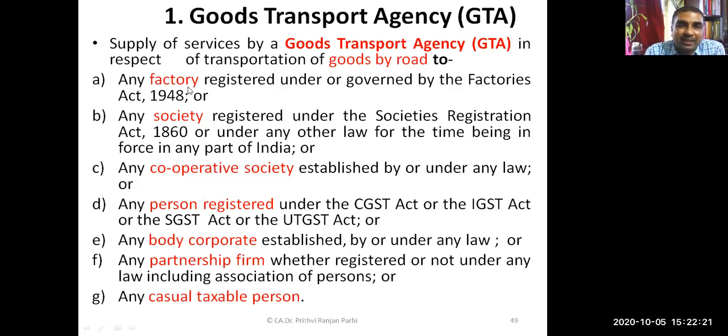But if they supply to a factory which is registered or governed under Factories Act, or to a society registered under Society Registration Act, or to a cooperative society established under any law, or a person registered under CGST Act, IGST Act, SGST Act, or UTGST Act, any registered person, or a body corporate. What is body corporate? I will be explaining that. Or a partnership firm, where partnership firm also includes LLP. Or any casual taxable person. If supply is made by GTA to these persons, the reverse charge mechanism will be applicable. Is it clear to you?